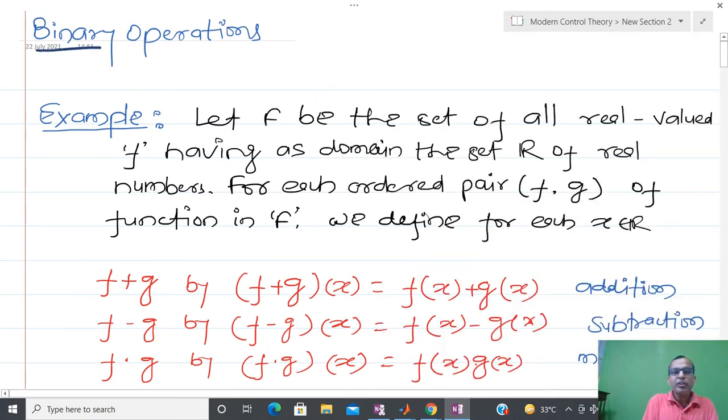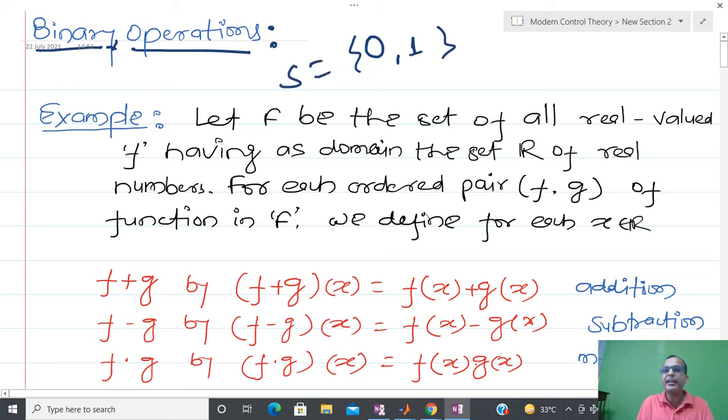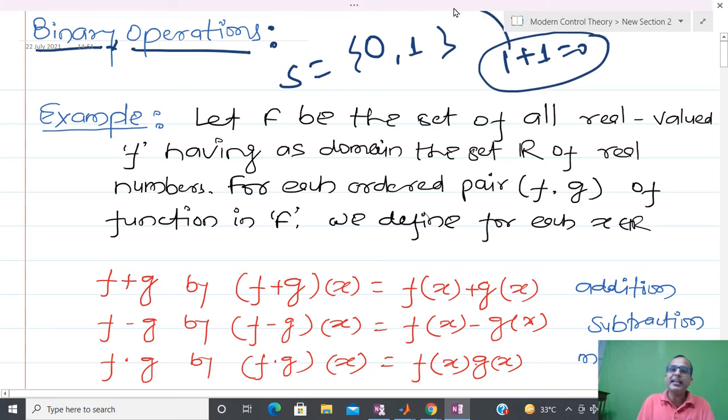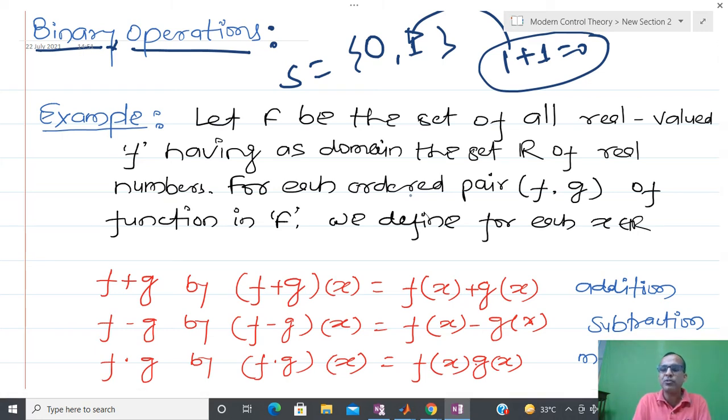I have told you that you have already learned about binary operation, and that binary operation is about this particular set, and the set has two elements 0 and 1, and after that we have defined the addition in some specific way, and we assume 1 plus 1 equal to 0, then that defines a binary operation, because whatever element output comes into the picture, that again lies in the same set. So whenever we define a binary operation, we check that whatever output comes into the picture lies in the same set.